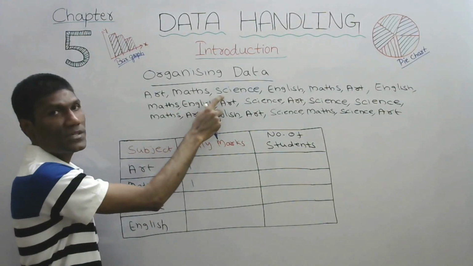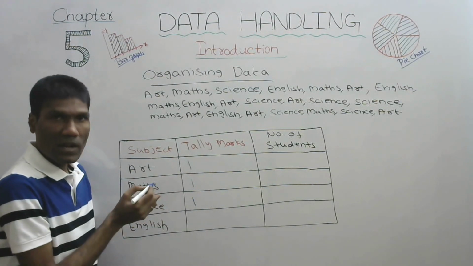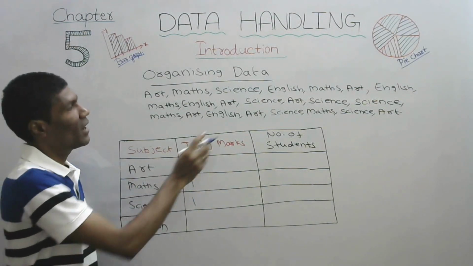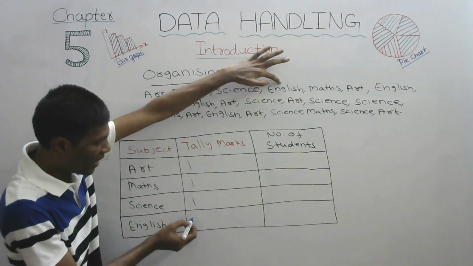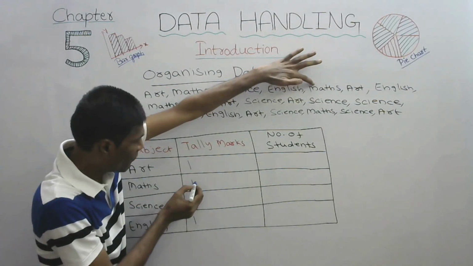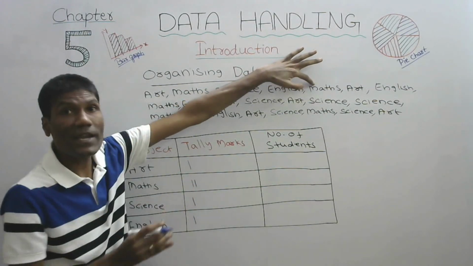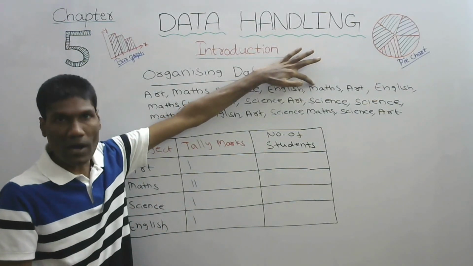The next is science, so for science we will give another tally mark. Then English, for English we will give one tally mark. Then maths, for maths another tally mark. These are called tally marks.